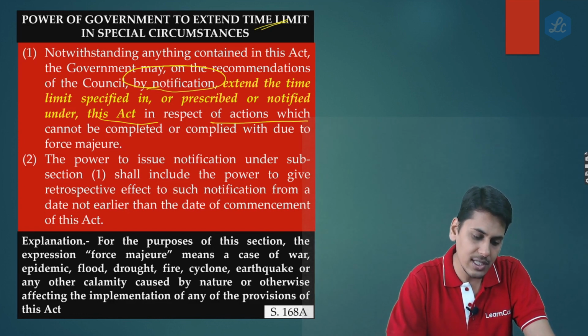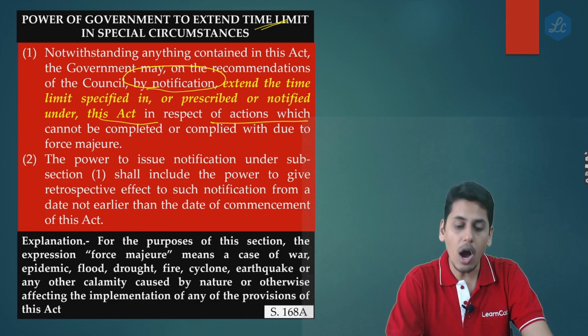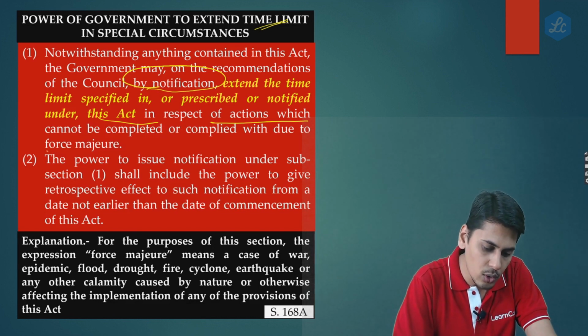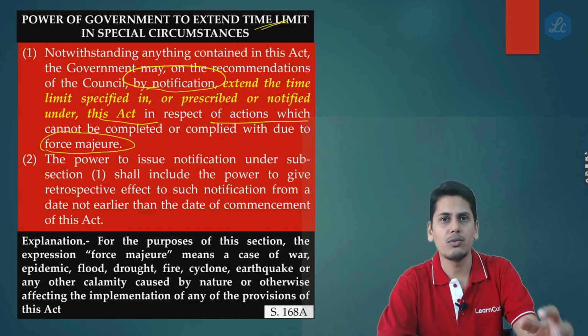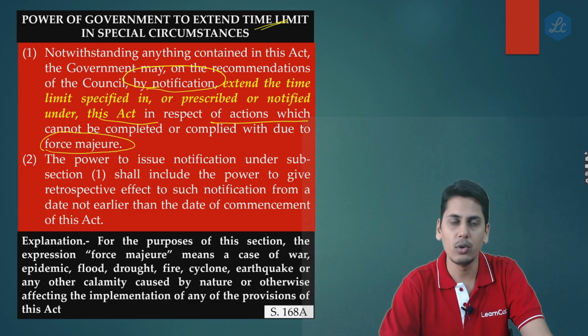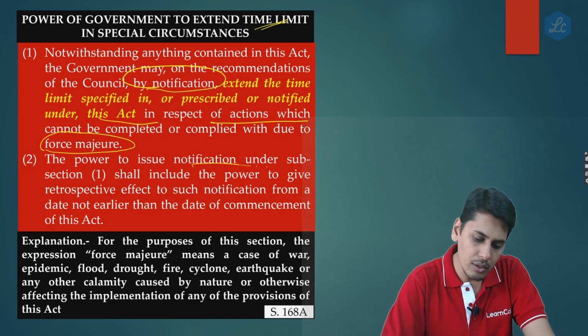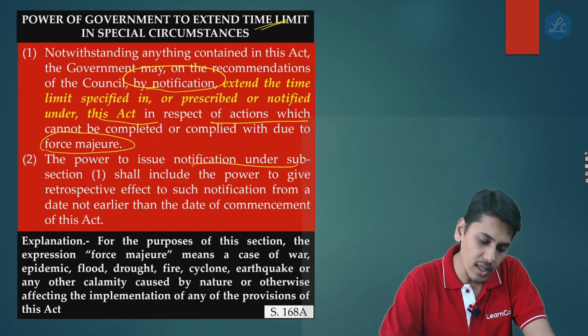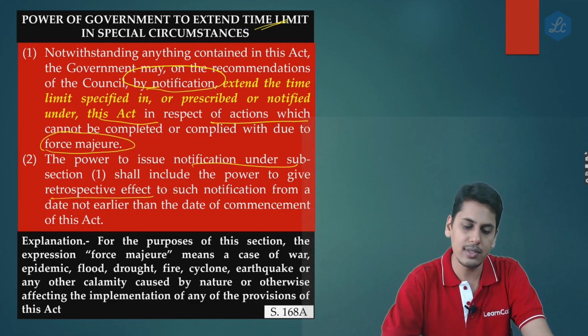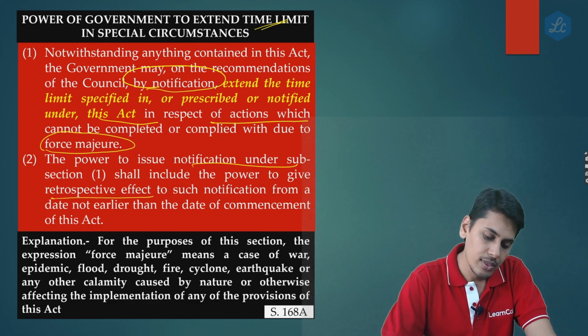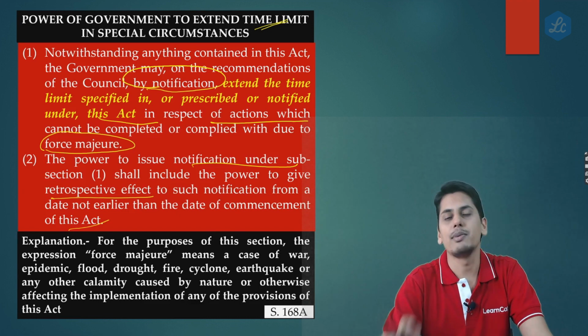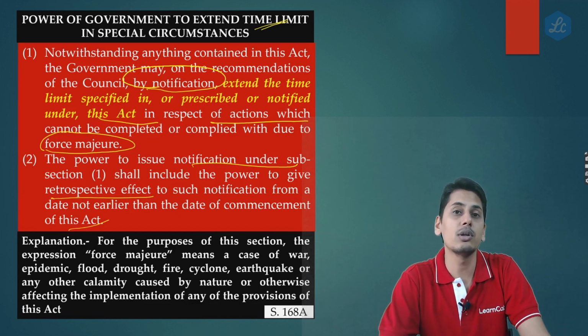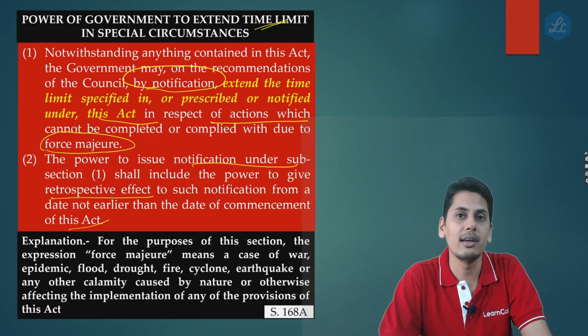In respect of actions which cannot be completed or complied with due to force majeure. Now friends, what is force majeure? It has been defined. We are going to look into it. The power to issue notification under subsection 1 shall include the power to give retrospective effect to such notification from a date not earlier than the date of the commencement of Act. So friends, this notification could come even with retrospective effect.